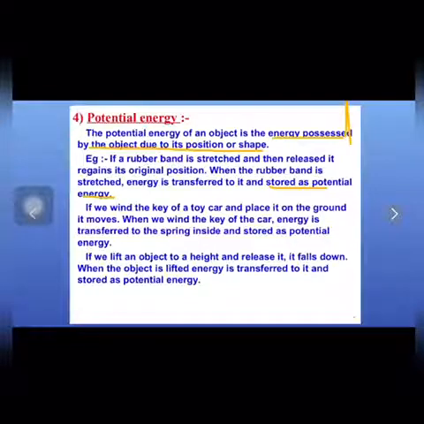Also, when we lift an object, by lifting it we are changing the position of that object, and the energy stored in that object is potential energy. If we lift an object to a height and release it, it falls down. When the object is lifted, energy is transferred to it by our hands. The work done by our hands is stored as potential energy. So whenever we change the shape, size or position of an object, potential energy is stored in that object, and that potential energy makes the object work or move.